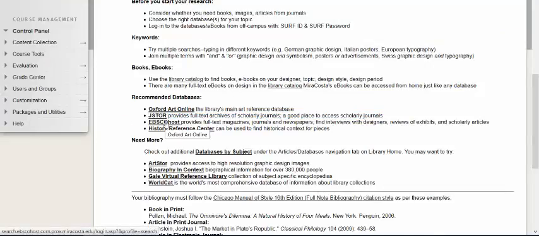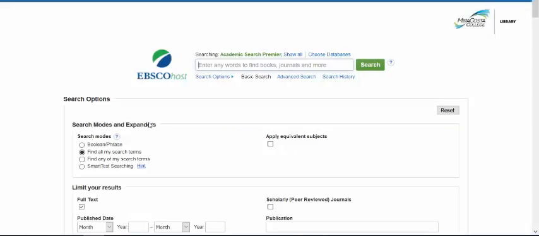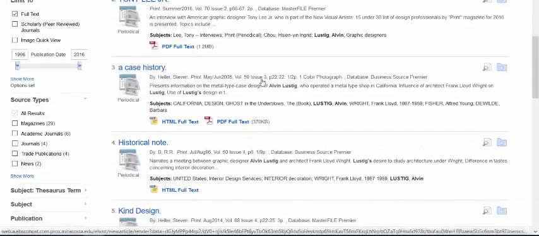Another important database similar to that is EBSCOhost, and that also provides full-text magazine journal articles. It works in a similar way. I'll just click that link. And again, I'll enter Alvin Lustig. We'll search for articles about him. And there we've got a number of articles.